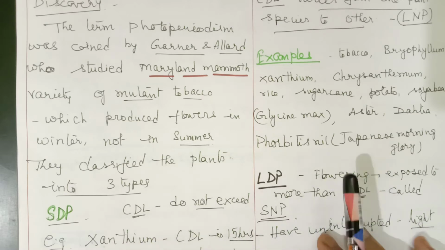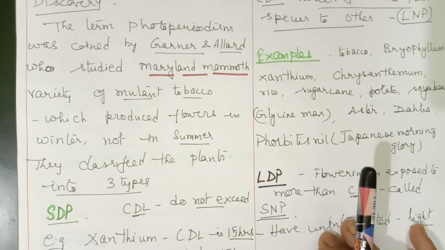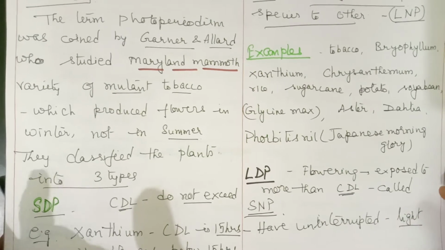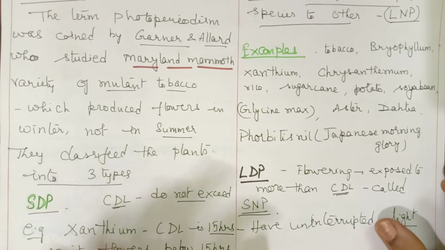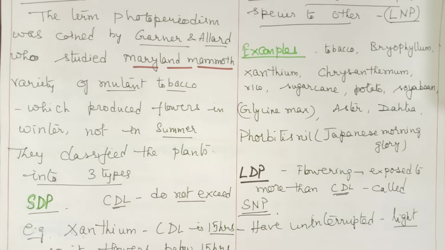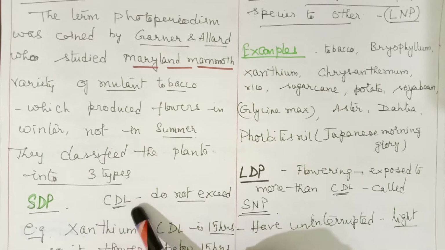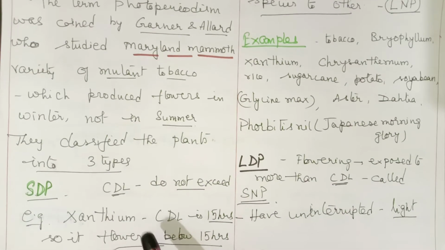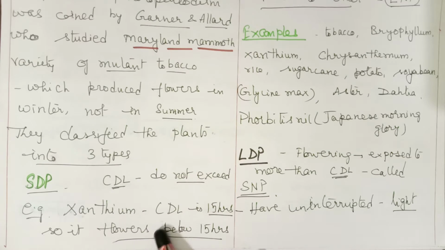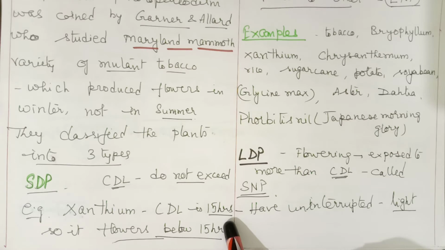So short day plants are those, what did we define as? They do not exceed the critical day length. That means they flower within the critical day length. They require shorter than the critical day length. For example, in the case of xanthium, the critical day length is 15 hours. So its flowering time is below 15 hours. It will never cross 15 hours. So it flowers below 15 hours of duration.